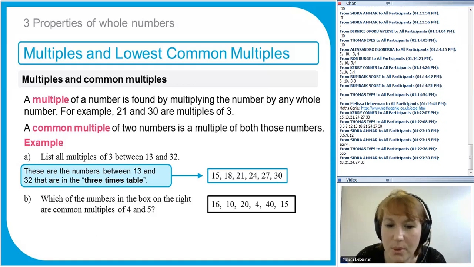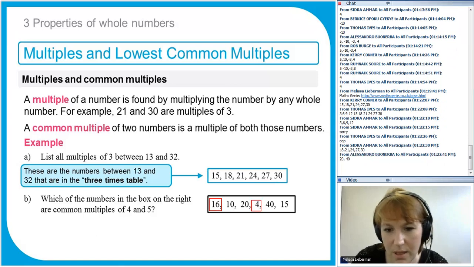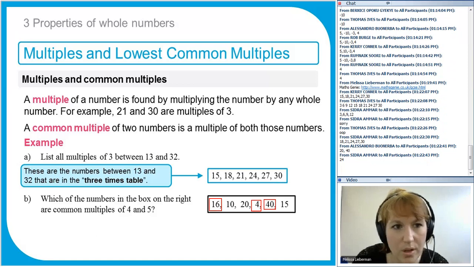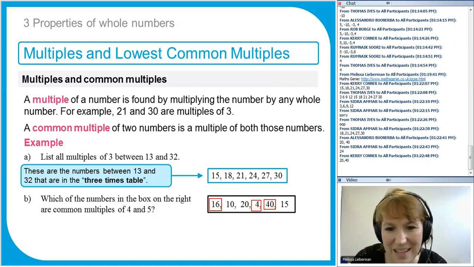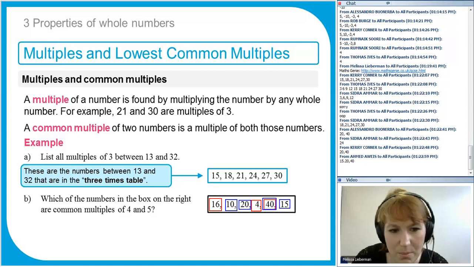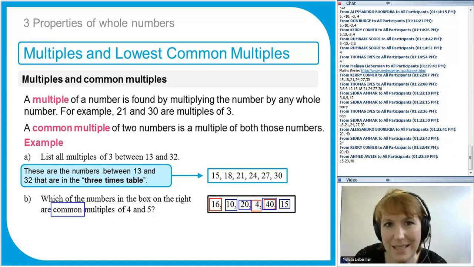Now for the common multiples, what numbers are multiples of 4? Well, what numbers are in the 4 times table? So 16 is a multiple of 4, 4 is a multiple of 4, 40 is a multiple of 4. What numbers are multiples of 5? I'm going to change the colour. So multiples of 5 always end in 0 or 5, which makes it easier. So 10 is a multiple of 5, 20 is a multiple of 5, 40 is a multiple of 5, and 15 is a multiple of 5. The common multiple is the one that is in both. So which one's got a red and a blue box around it? This one, 40. So that's the answer.